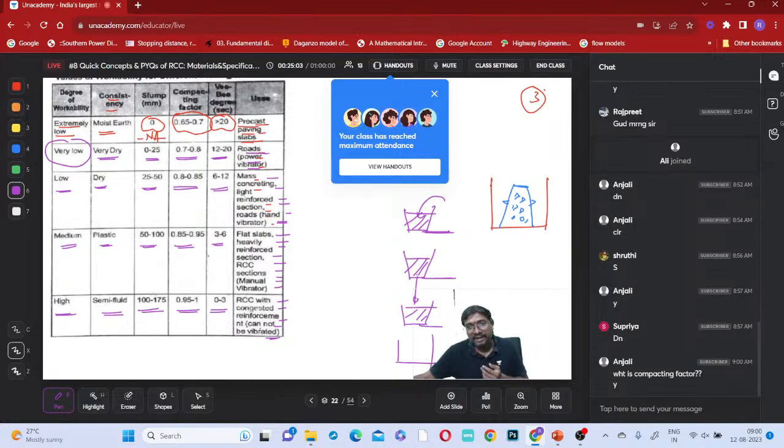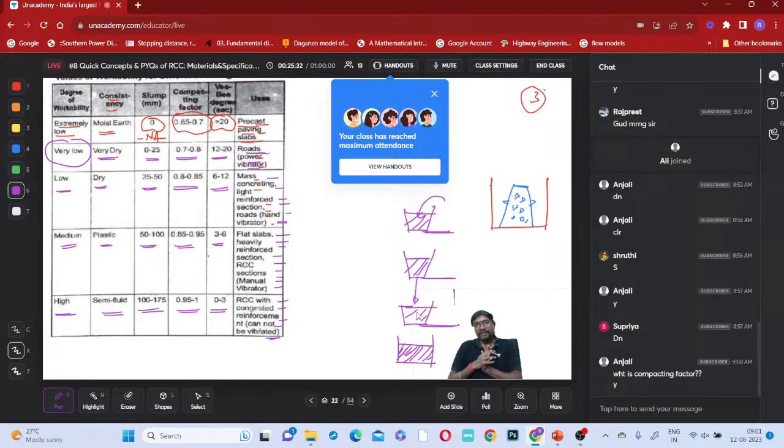Then if you remove it properly, you will calculate this. Initially, you mix the concrete, fill the cylinder, and do the tamping, and you calculate the volume up to which it is filled.